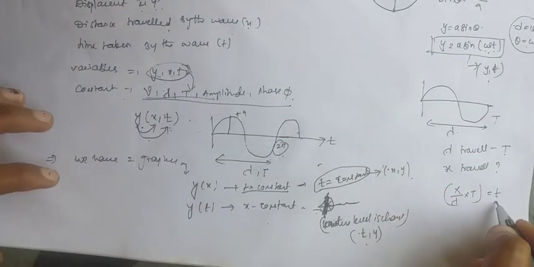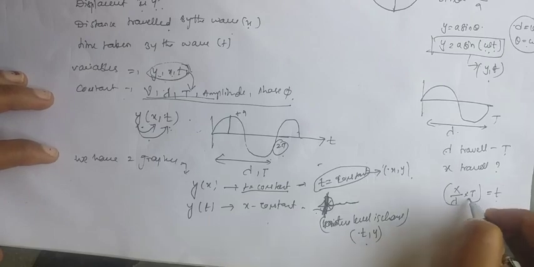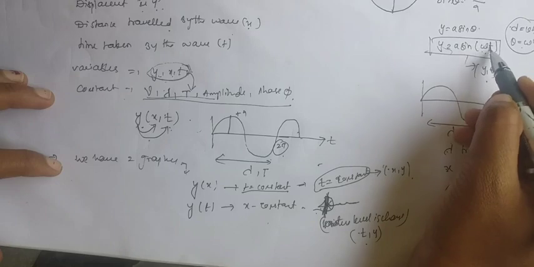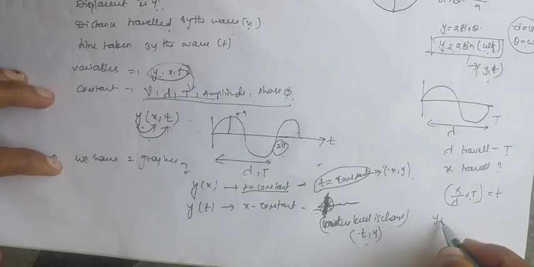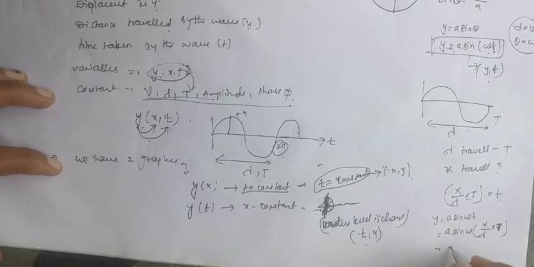So that is small t equals T, that is x by lambda into T. Now for the time period T, we have y equals a sin omega t. So that is a sin omega, with t equal to x by lambda into capital T.